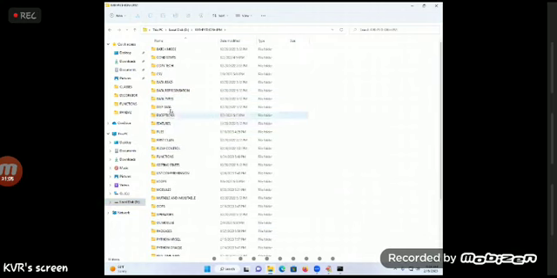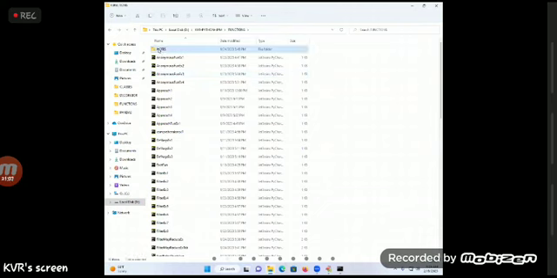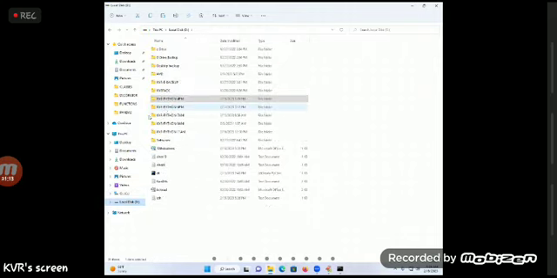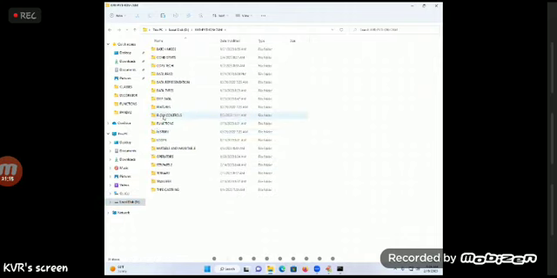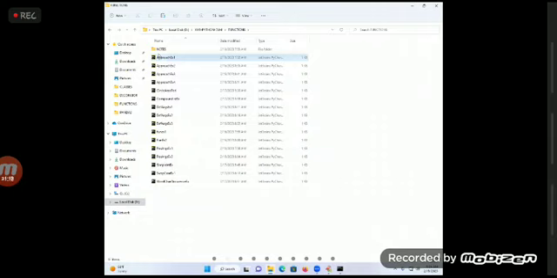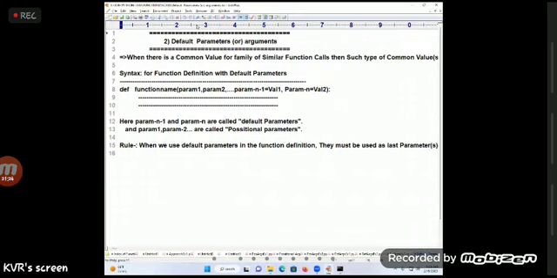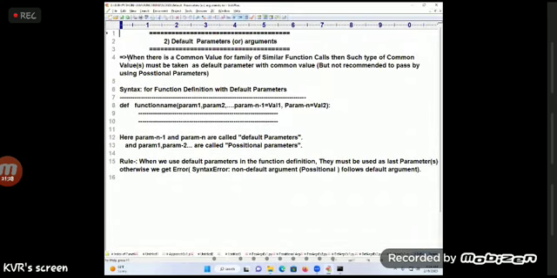Students, 2 p.m. students or whatever it is, the concept is the same. So I will go for the default arguments concept. Coming back to the point, I will keep that function and utilize that small additional facility here. When there is a common value, I'm going for default arguments.